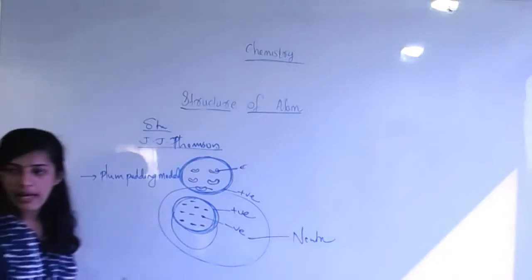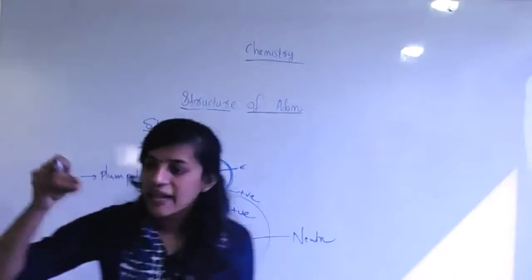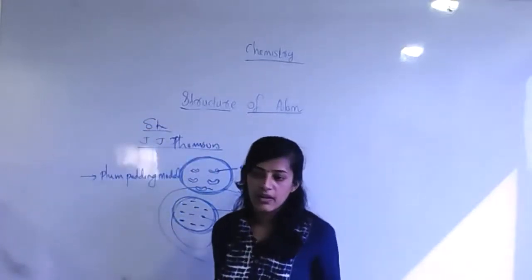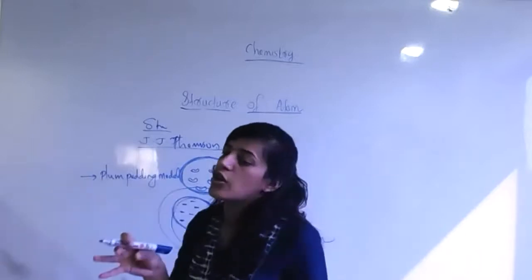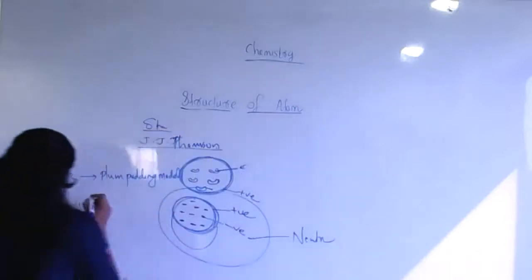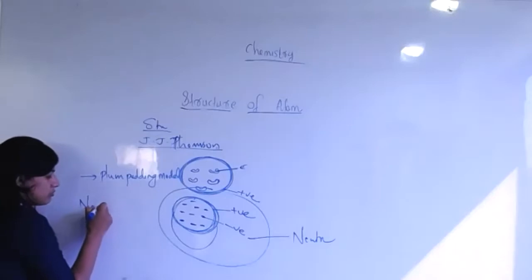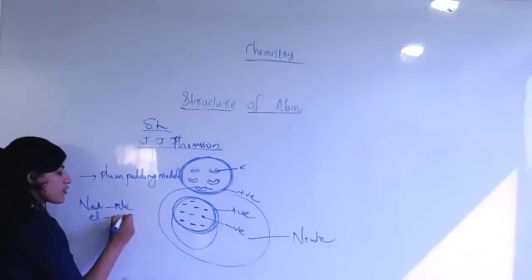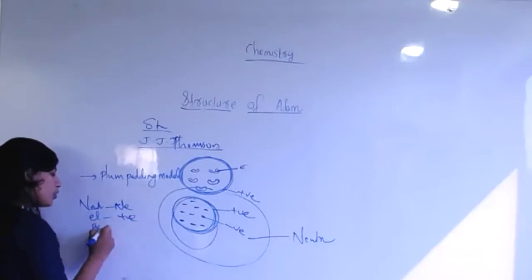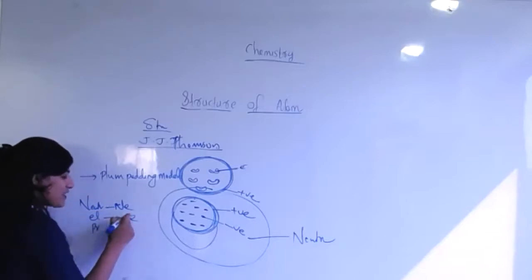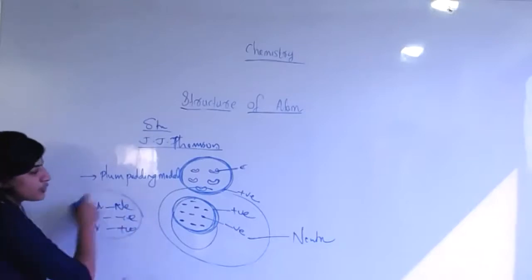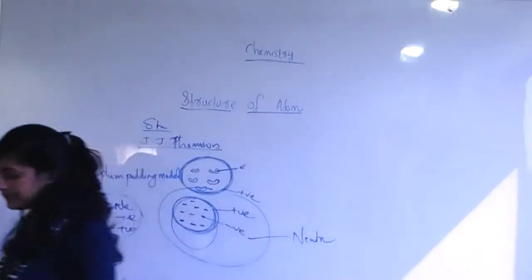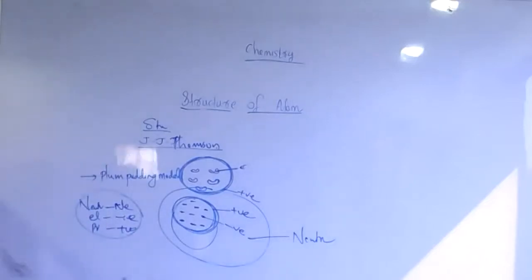It has no charge, but the particles inside the atom have positive and negative charge themselves. Neutral charge species are also there. What is called a neutron? Neutral charge. Electron has negative charge and proton has positive charge. These are the conclusions. Atom is basically neutral in nature. This much clear? Yes, ma'am. Okay.